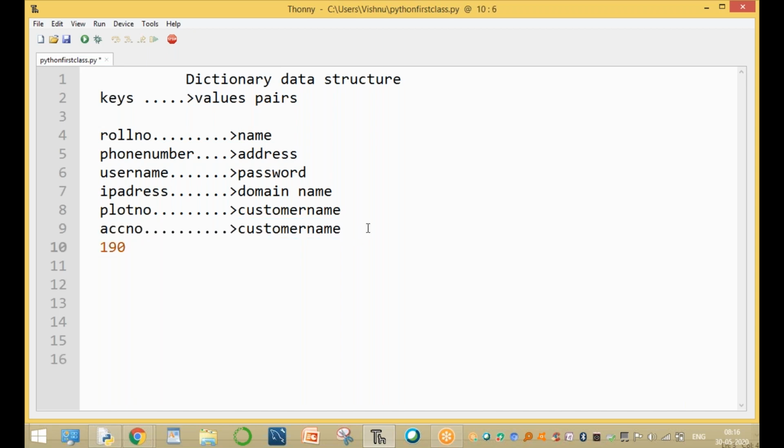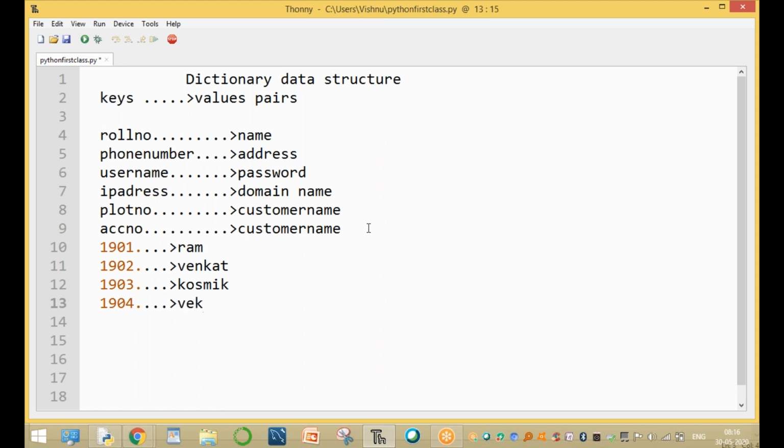For example, account number 1901, the customer name is Ram. Account number 1902, the customer name is Venkat. Account number 1903, the customer name is Cosmic. And account number 1904, the customer name is Venkat, another person. Here the values can be duplicate values, but the keys are unique values.